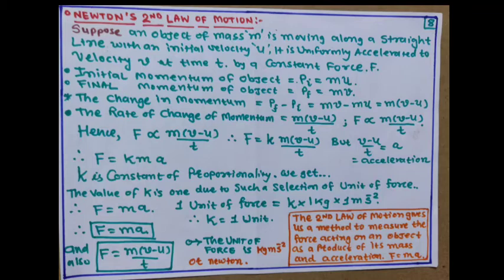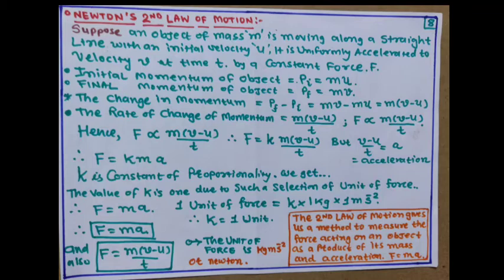Now, Newton's second law of motion. Suppose an object of mass m is moving along a straight line with an initial velocity u. It is uniformly accelerated to the velocity v in time t by the constant force capital F. Thus, the initial momentum of the object is Pi equal to m into u. In the same way, the final momentum is Pf equal to m into v.